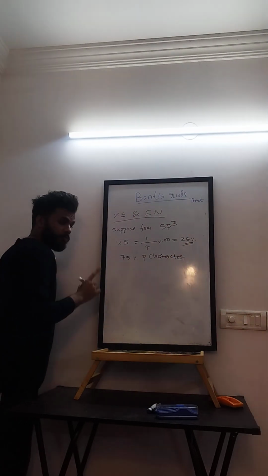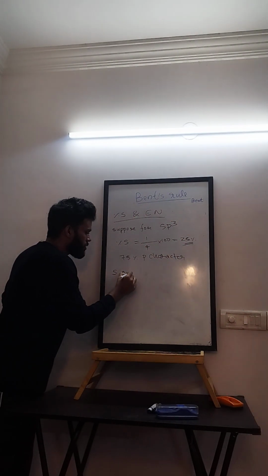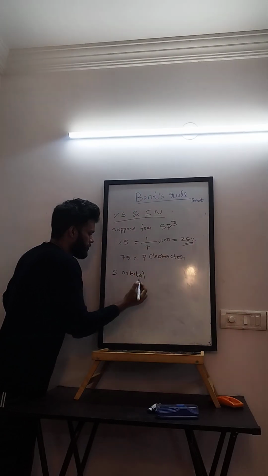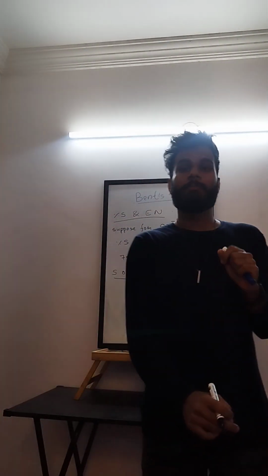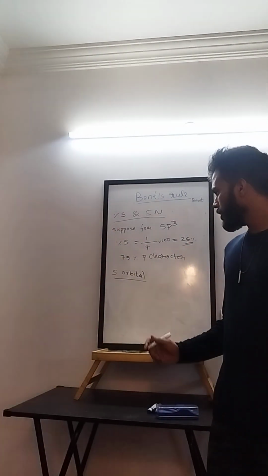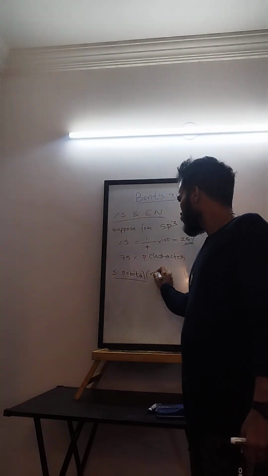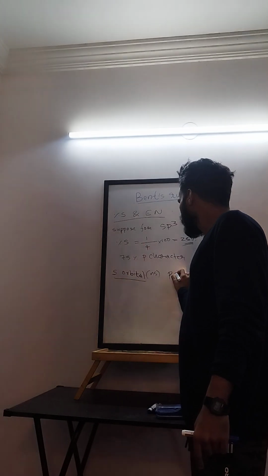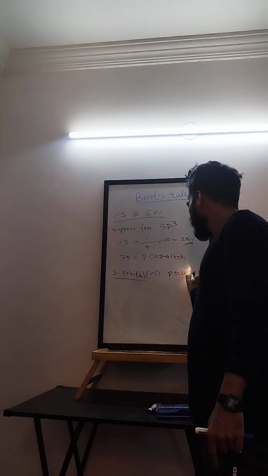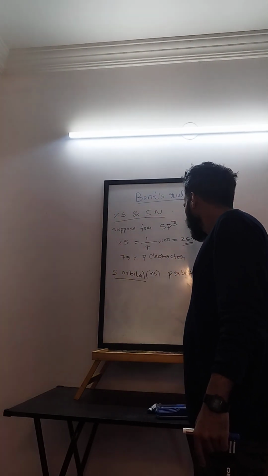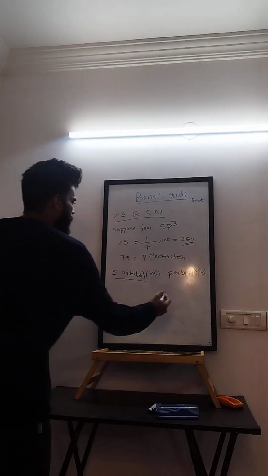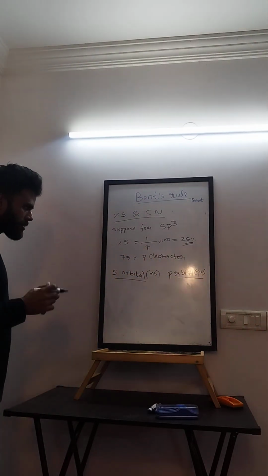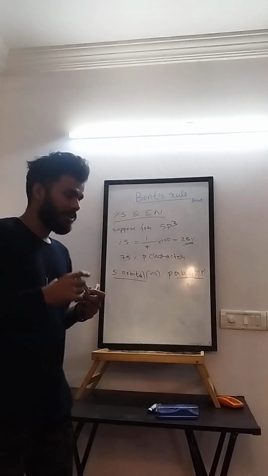Right? Now we know S orbital. What is the difference between S orbital and P orbital of the same shell? I'm writing NS, and I have a P orbital, so we have NP. NS and NP, which has lower energy?